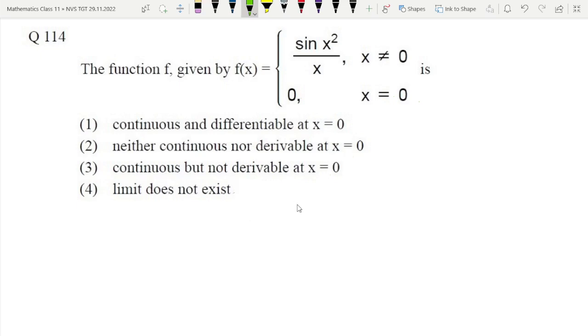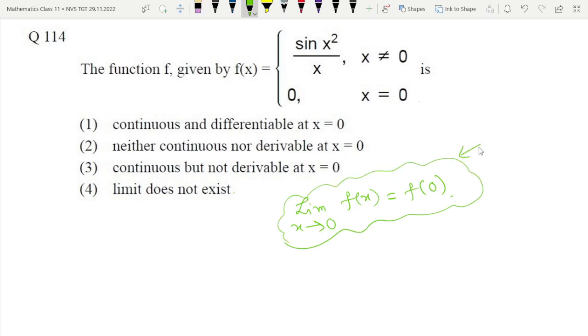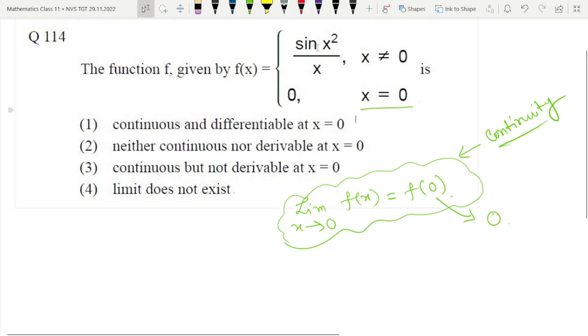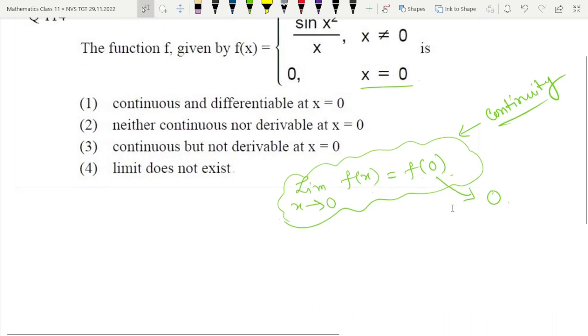Now for continuity, what we have to check? Limit x tends to 0, f of x is equal to f of 0. That should satisfy for continuity. So we will find the left hand side. Right hand side is obvious, f of 0 is equal to 0, that is given here. See, at x is equal to 0, the value of the function is equal to 0. Now x tends to 0, f of x we have to find.